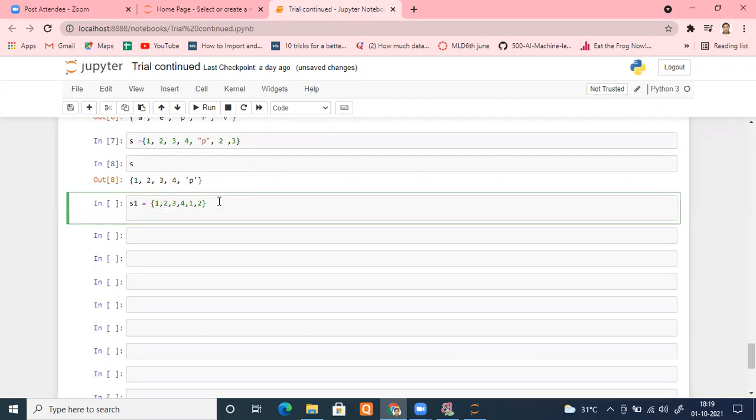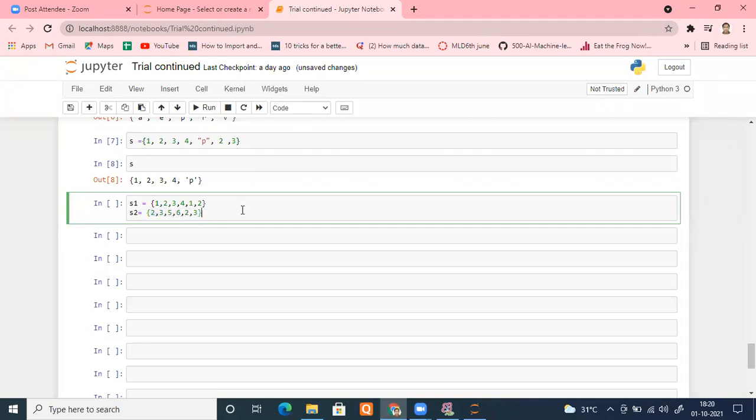And I have one more set S2, having elements, let's say 2, 3, 5, 6, or even 2, 3 again, doesn't matter. When I create them, S1 will have the values 1, 2, 3, 4, because the repeated 1, 2 are duplicates and will not be put there. And in S2, it will keep only 2, 3, 5, 6. The repeated 2, 3 will be removed.